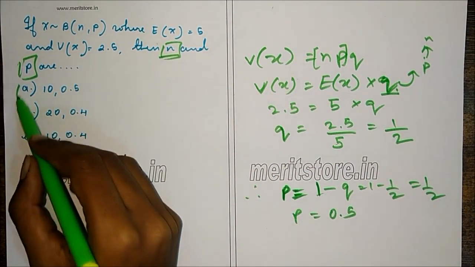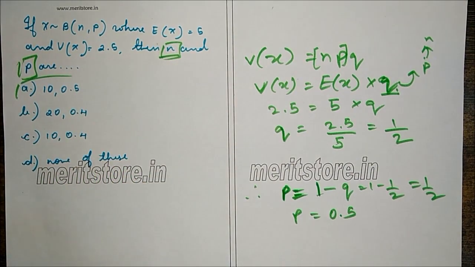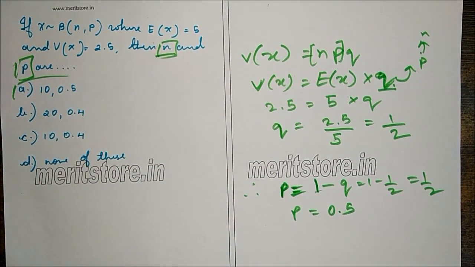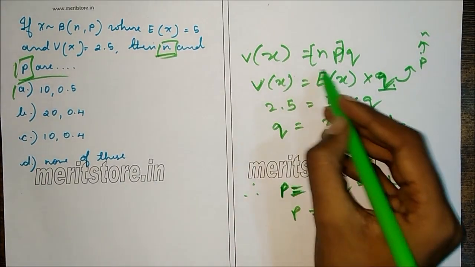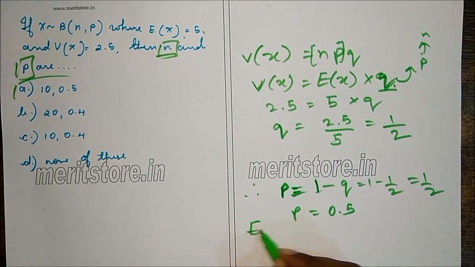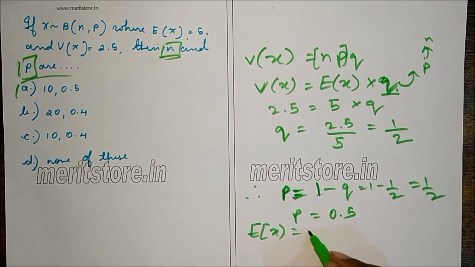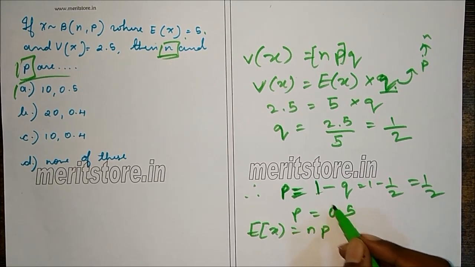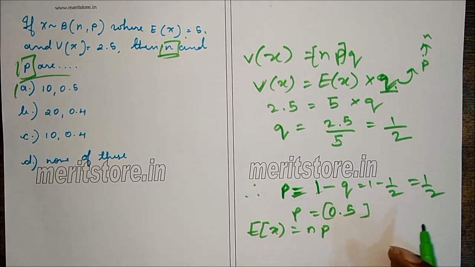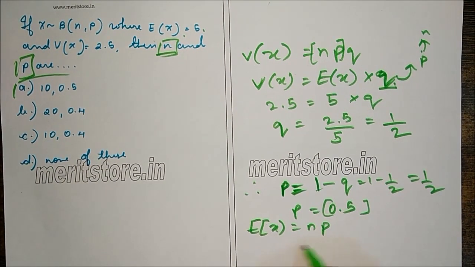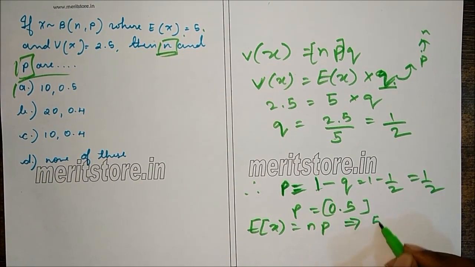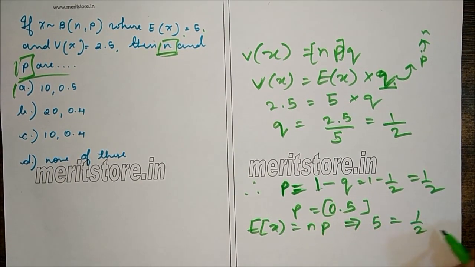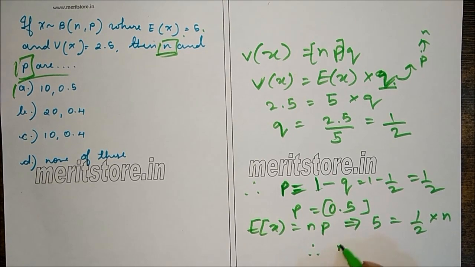So it can be either A or D. So let's check the number of trials. Now we know that E of X is 5. So E of X is N into P. We have P here, 0.5, that is half. So 5 is equal to 1 by 2 into N. Therefore N is 5 into 2, which is 10.